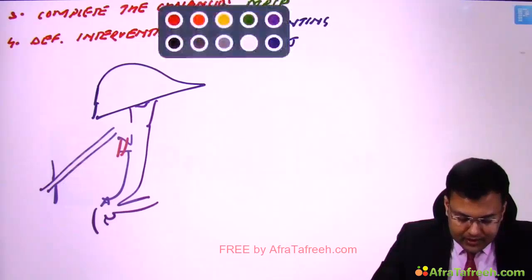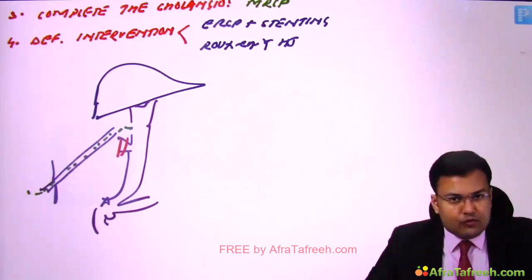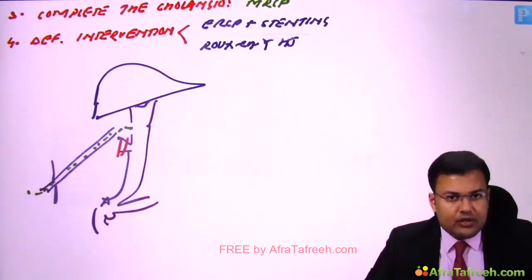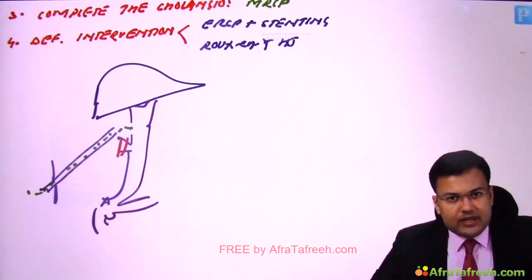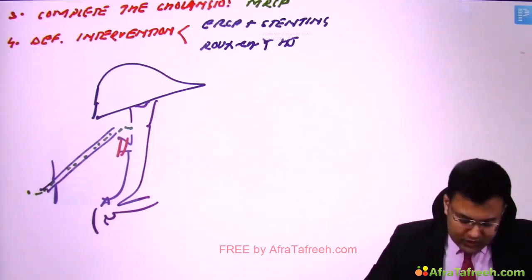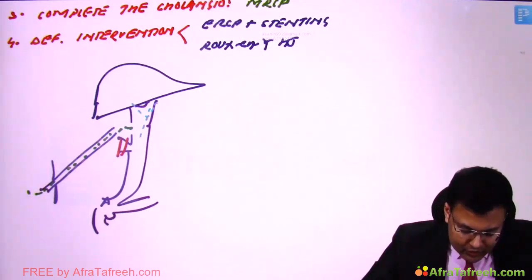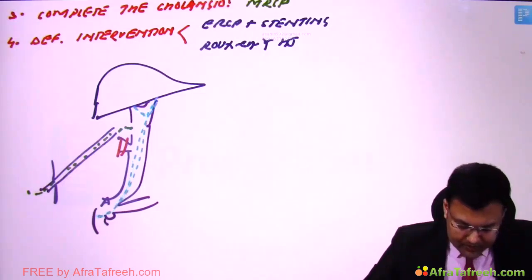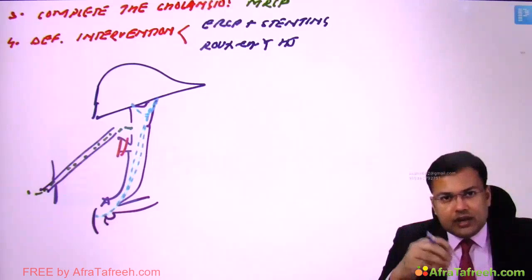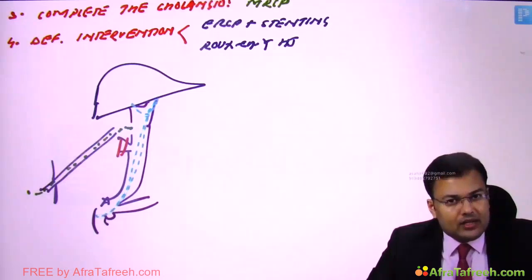So what will be the problem? Here the bile will start coming out like this. The first day drain output was 100 ml, second day 100, then 200, 200, 200, 250, 200, 250. So almost the drain output is maintained between 200 to 250. It is not decreasing. In the majority of cases, you will notice that over a period of time the output is going to decrease. Why? Because bile is going to follow the normal path. It will start going into the duodenum and the injury site is going to heal. But here what's the problem? The drain output is increasing or constant.